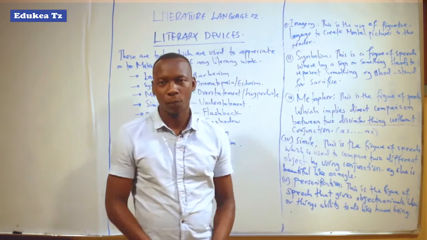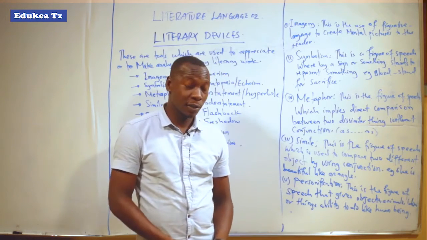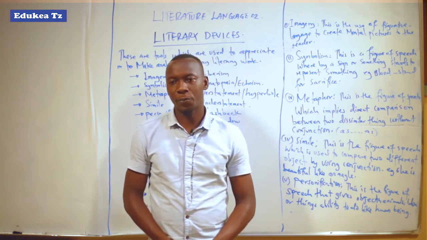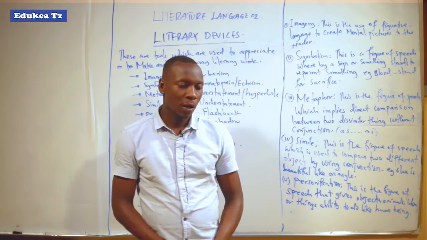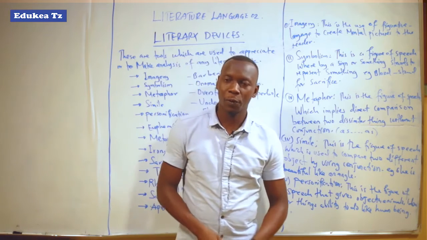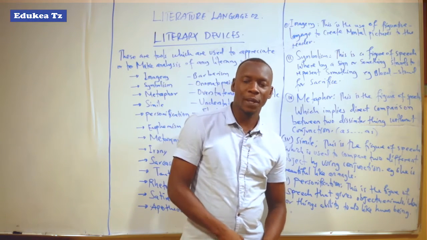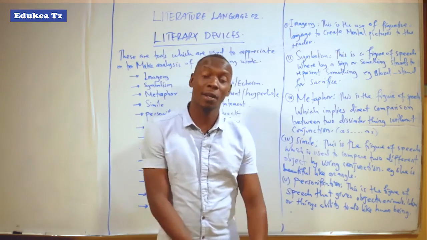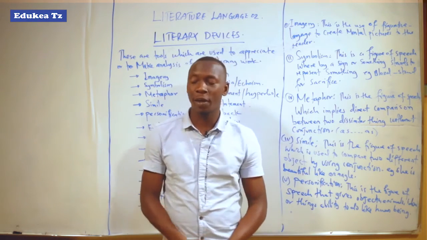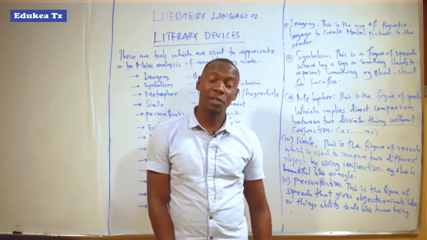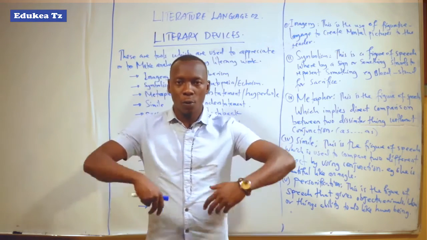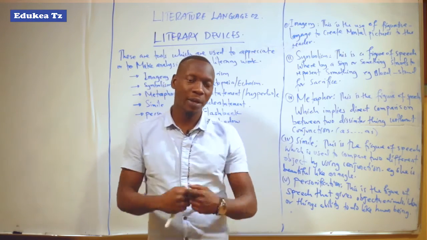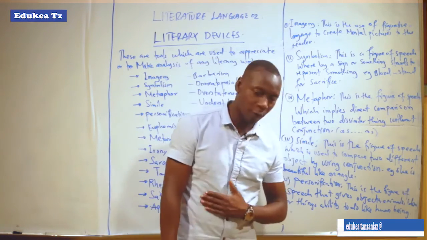Example, you can say a stone is dancing to music, a lion is playing football, the crowd is speaking about the coming of the heavy rainfall. So if the crowd is talking about the coming of the heavy rainfall, that is what we call personification. So you give an inanimate thing the features or the qualities of a human being. That is what we call personification.